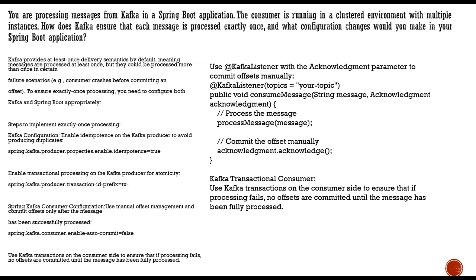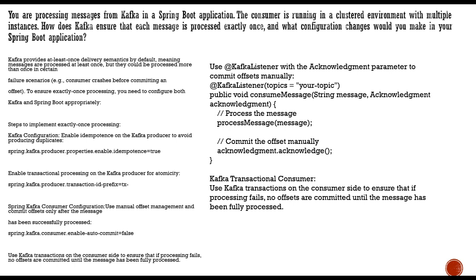The Kafka transaction on the consumer side ensures that if there is a failure, no offsets are committed. The offset is committed only after the message is completely processed.